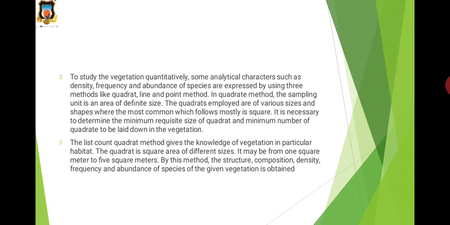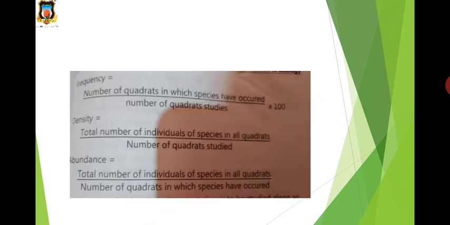The particular quadrats are studied or observed, like their number of species and their similarities and differences, and then we calculate the frequency, density and abundance.